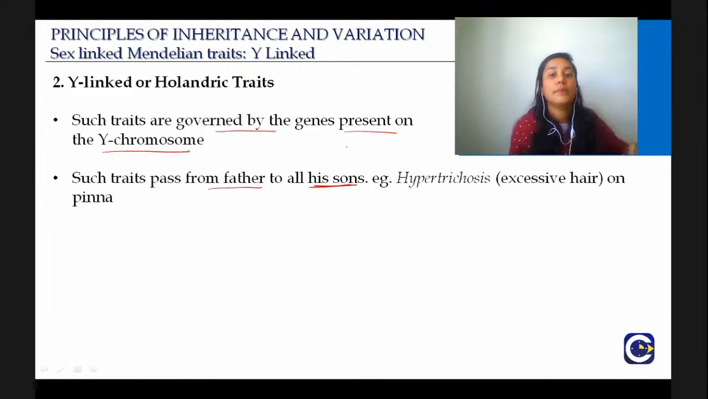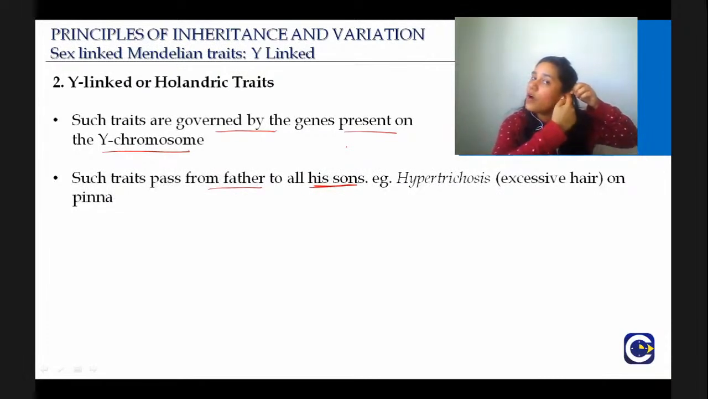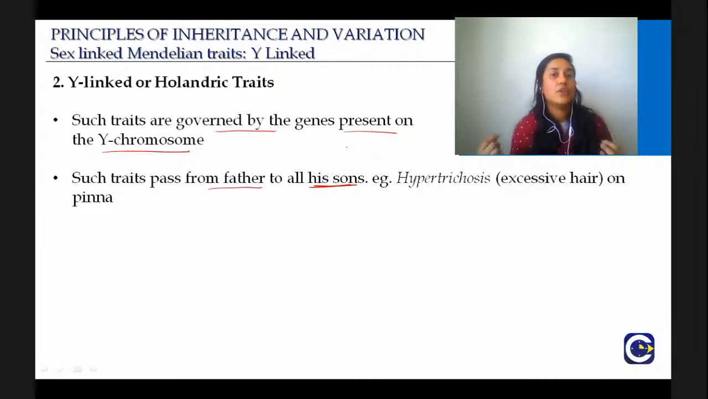For example, hypertrichosis, and remember this, a direct question will be asked. What is hypertrichosis? Excessive hair on pinna. And when we were discussing Down syndrome, I told you that pinna is lowered in people with Down syndrome. What is pinna? Pinna is this outer ear. And for all the boys out there, if you have excessive hair growth here, definitely your father also has excessive.